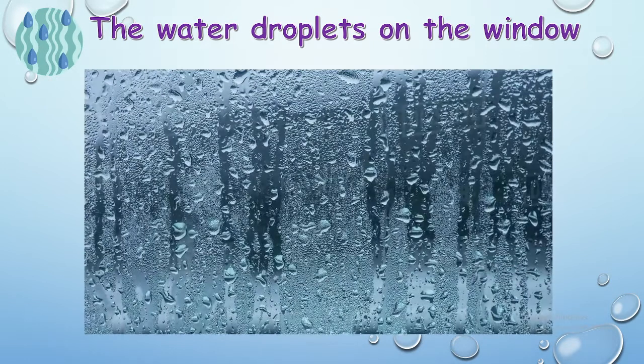Okay, next, another example, it's the same: the water on your window. For example, you're in your car. The window in your car is cold because of the aircon inside the car. The wind outside on the street is warm. When it touches your window, it will form water droplets because of condensation.